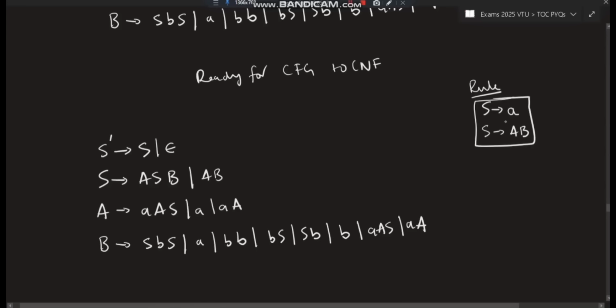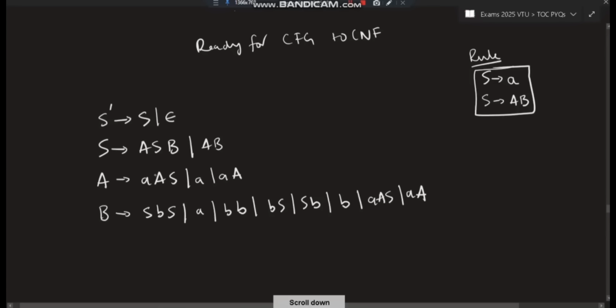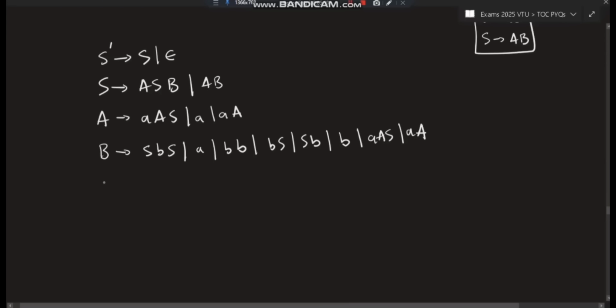First step is take A here. A is going to single a here. That A will be converted wherever we have it. So let's start from here. The starting state we will take later. First we'll start from here. Here the first, A S B, is it in the form we are trying to see, two non-terminals? No, this is having three non-terminals. This is fine, but this is having three non-terminals. So what we need to do is find another state.